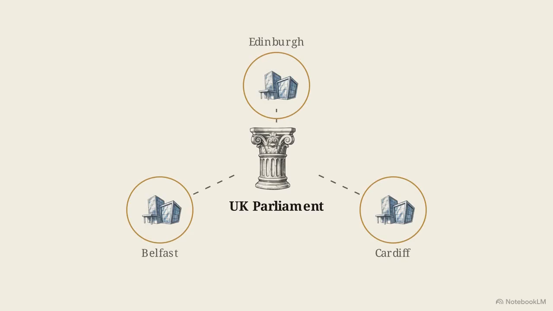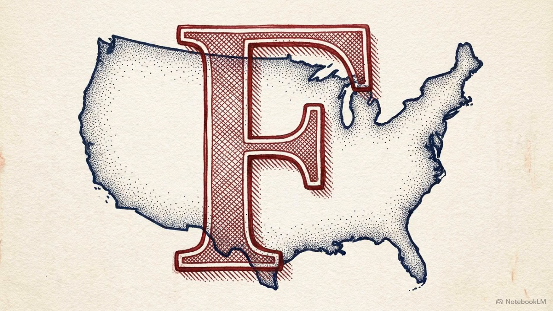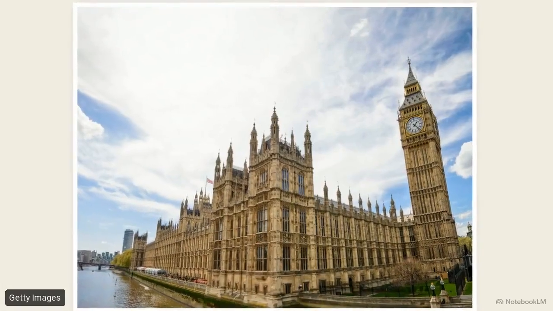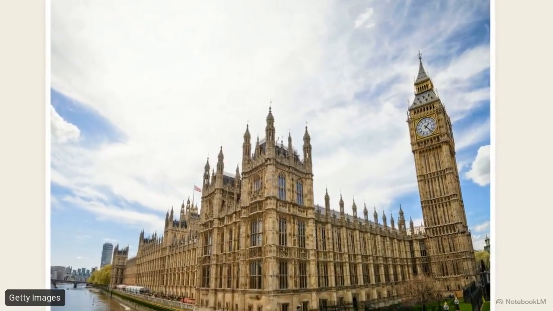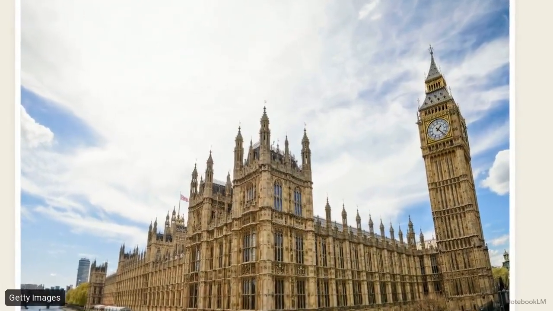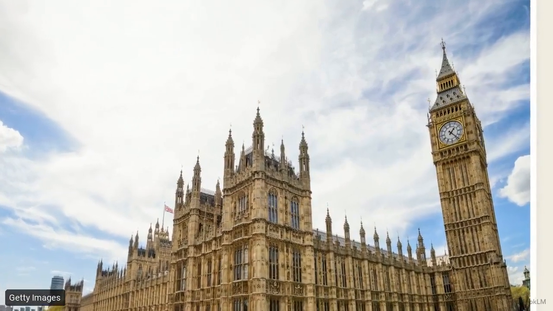Now, Westminster has delegated day-to-day legislative tasks to devolved institutions in Edinburgh, Cardiff, and Belfast. But because the UK is unitary, Parliament legally retains the power to override their laws, or even abolish those devolved institutions entirely. If you apply American federal logic to UK constitutional exams, you will fail. A UK Act of Parliament that directly overrides a devolved Scottish or Welsh law is fully constitutional and legally binding.